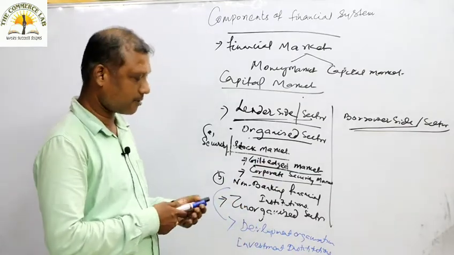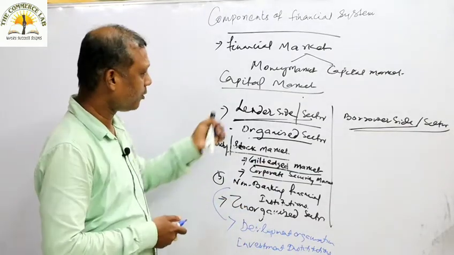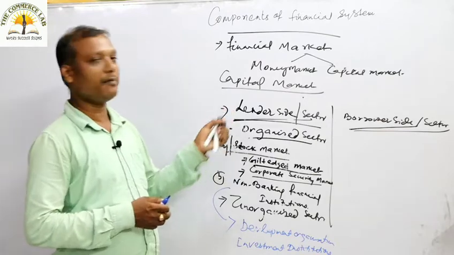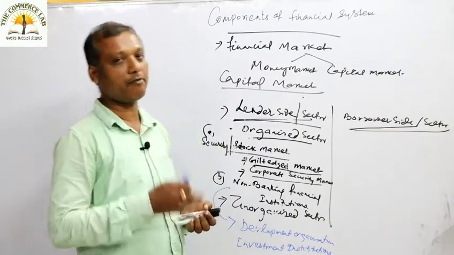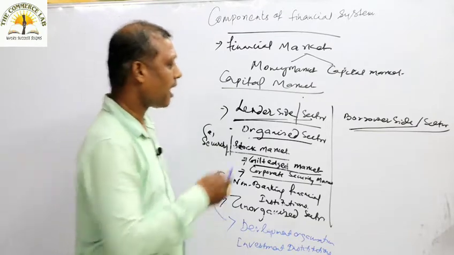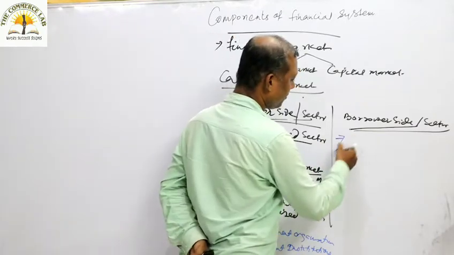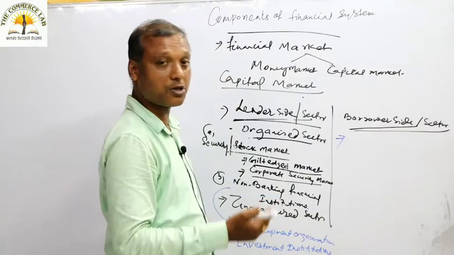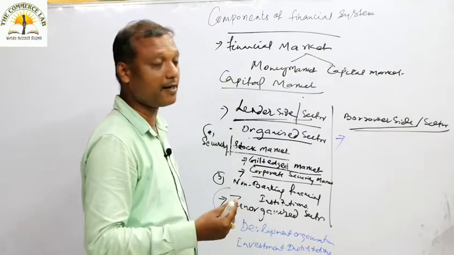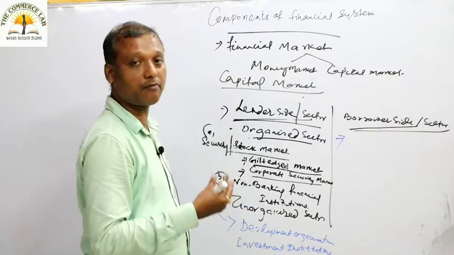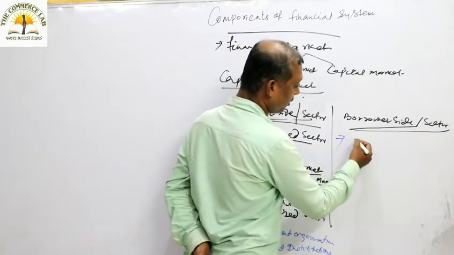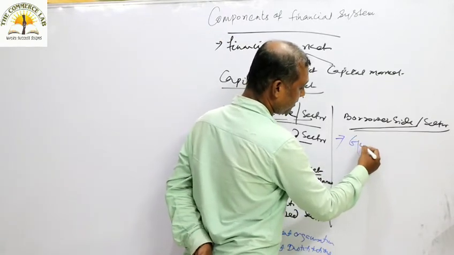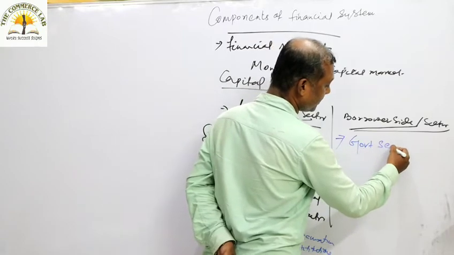When you discuss the borrower side, I mentioned that the capital market is a market that provides loans for long term and medium term purposes. So now we will discuss who are the institutions and organizations demanding long term and medium term money from the market. So on the borrower side, the first point will be your government sector.